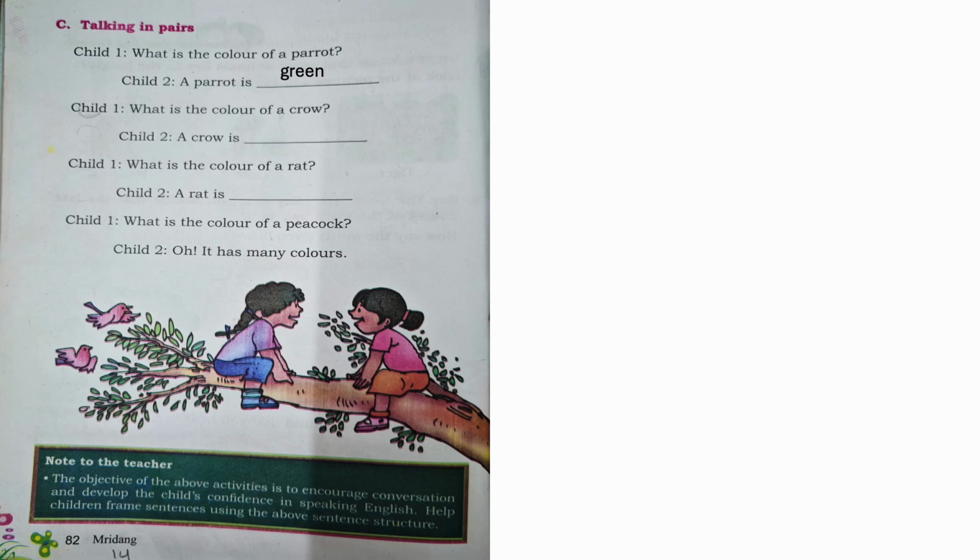Second question, the first child asks, what is the color of a crow? And the second child answers, a crow is, what is the color of a crow? Yes, it's black in color. Third one, what is the color of a rat? Yes, we can find rats in different colors, grey, brown or black. And last, what is the color of a peacock? Second child answers, oh, it has many colors. Yes, have you seen a peacock? It has got many colors on its feathers, on its body.